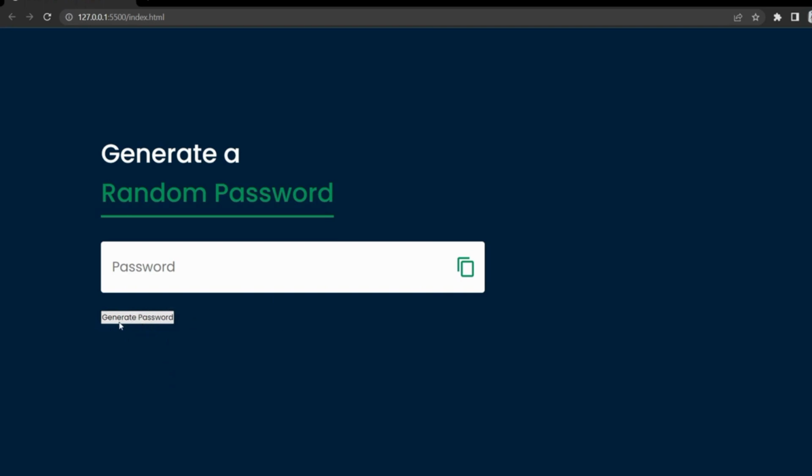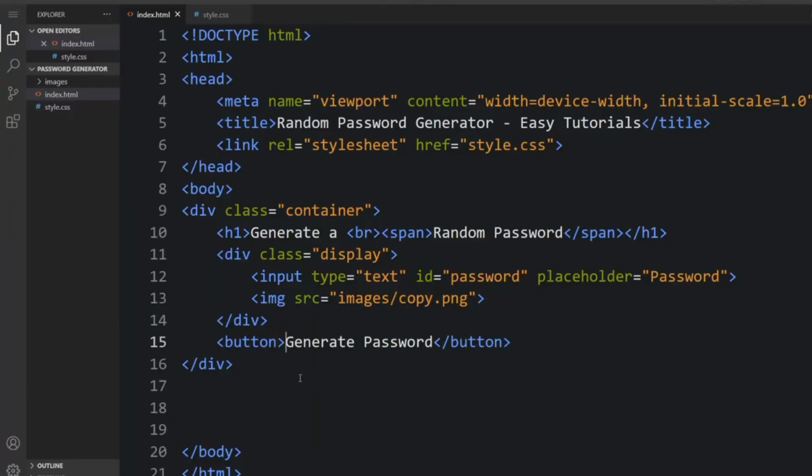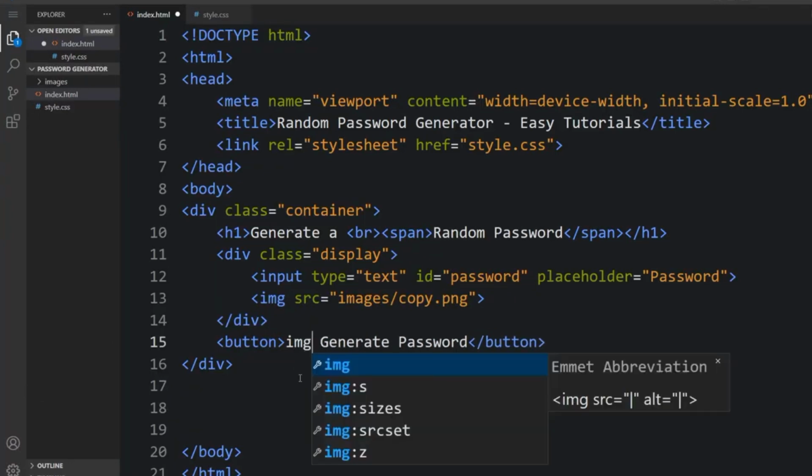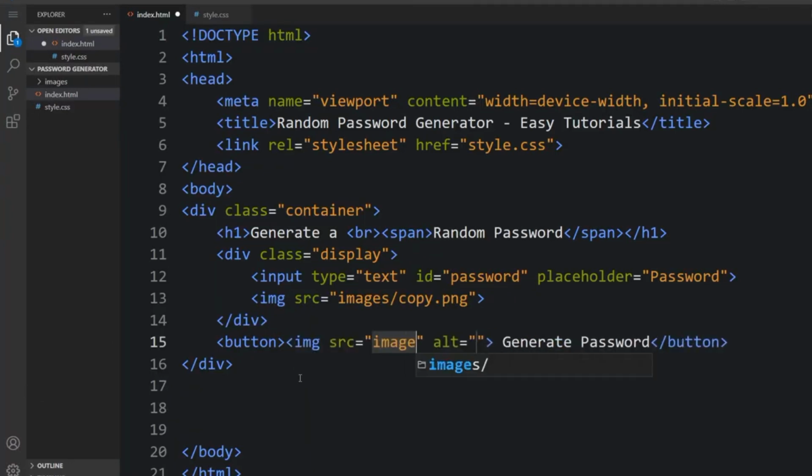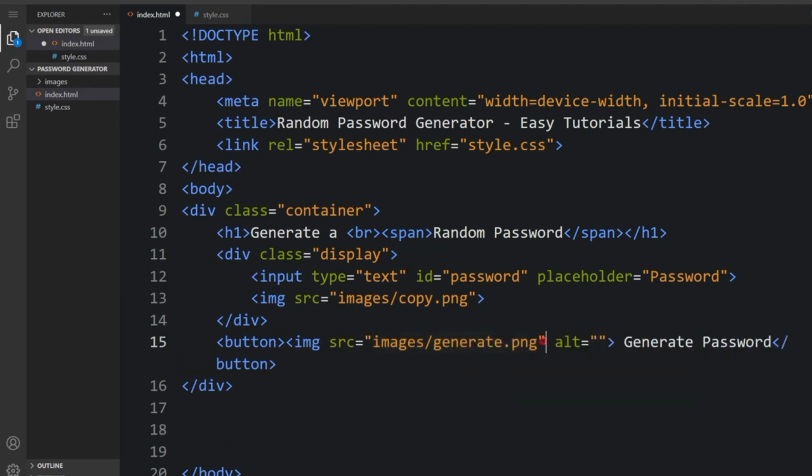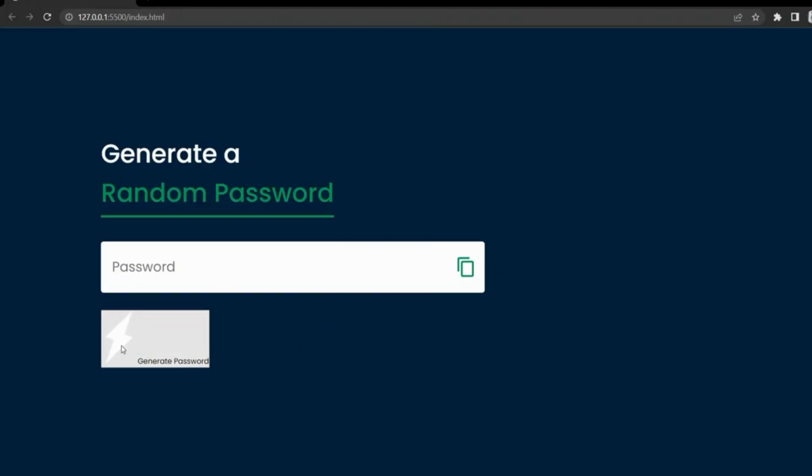So as you can see that. So let me go back to here and add the image. I will generate it because I have all those images in my folder. Alright, so as you can see that.